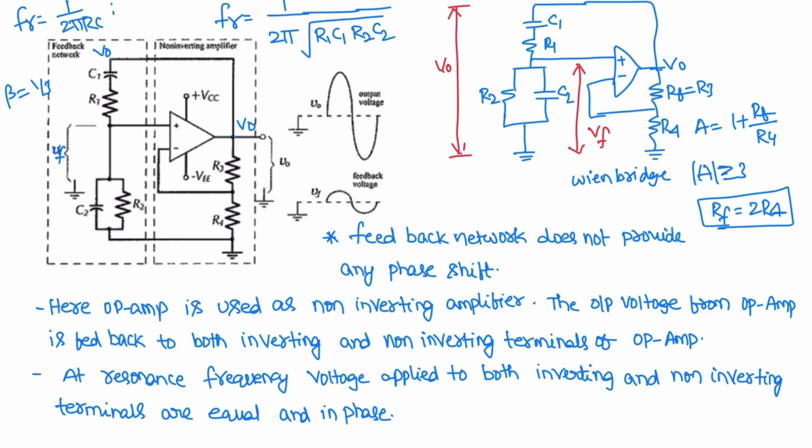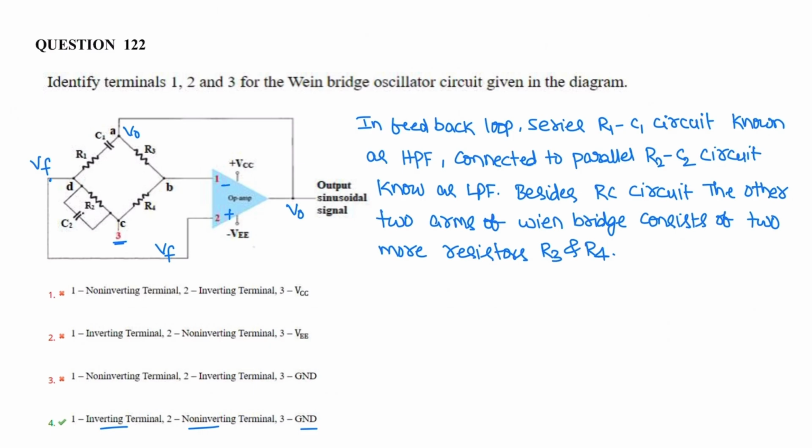See the circuit here. This series parallel arm is connected to ground. As per the question, it is 3, and VF is given to plus and V0. From these two resistive arms of the Wien bridge, it is connected to minus, so that is the inverting terminal of the op amp. Therefore, option 4 is the correct one.